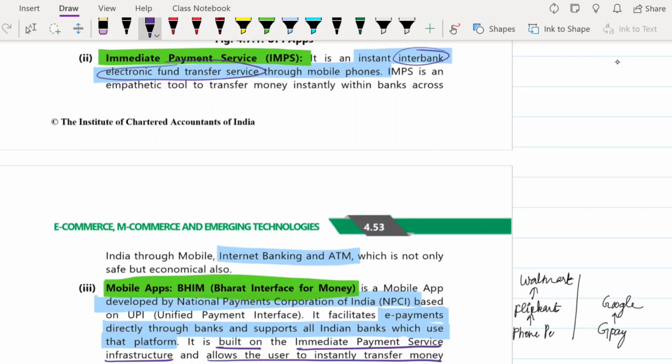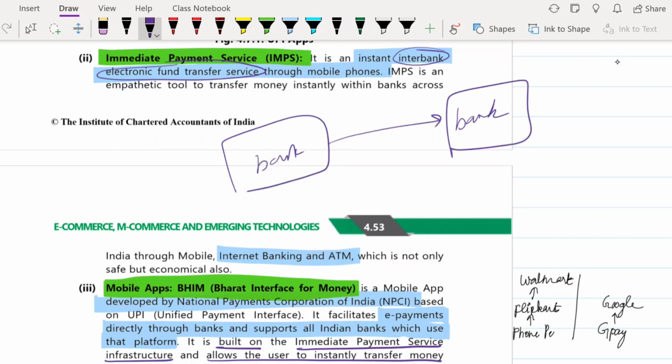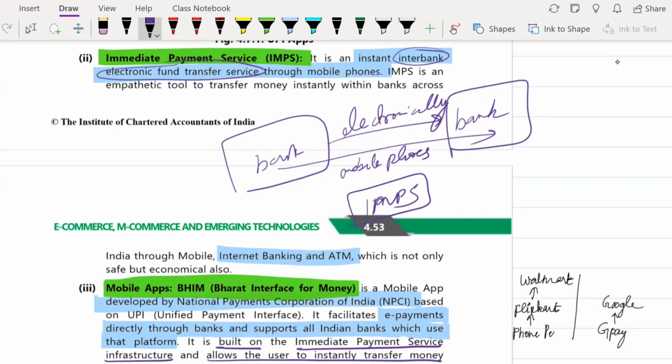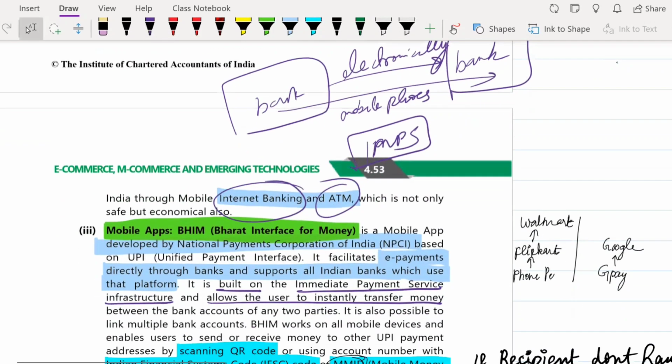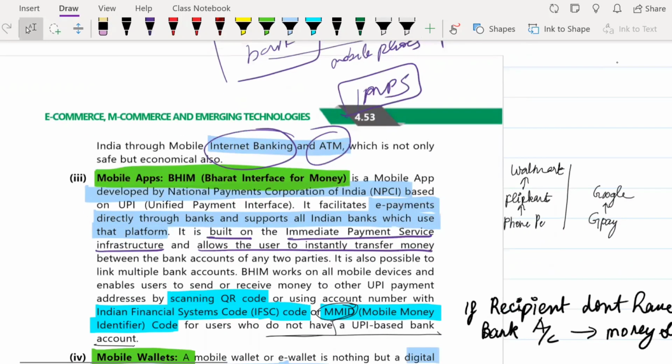Okay, so using your internet, you can transfer an amount from one bank account to another bank account electronically, and instantly. If you want to transfer through your mobile phones, you can do this. If this is done, then this will be known as your IMPS, your Immediate Payment Service. Examples for this are your internet banking and your ATM. Okay, fine. This is the mobile internet banking using your mobile, which you can do.